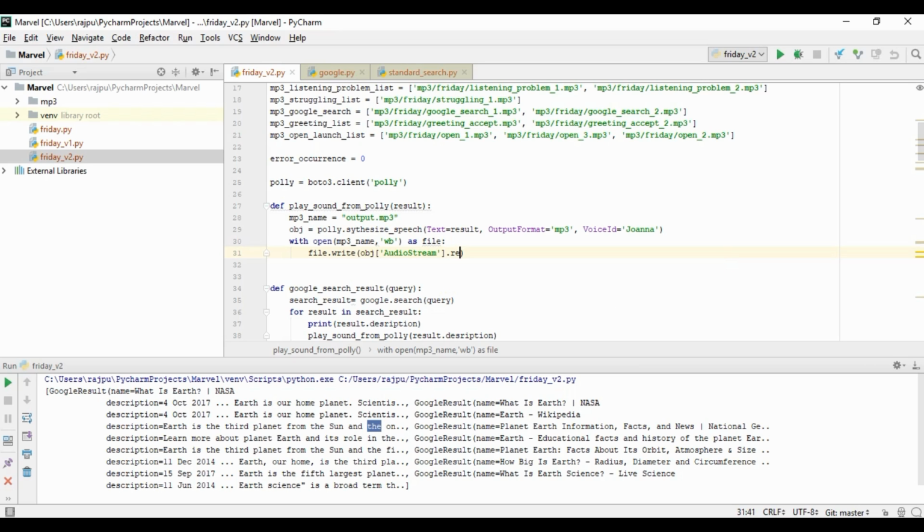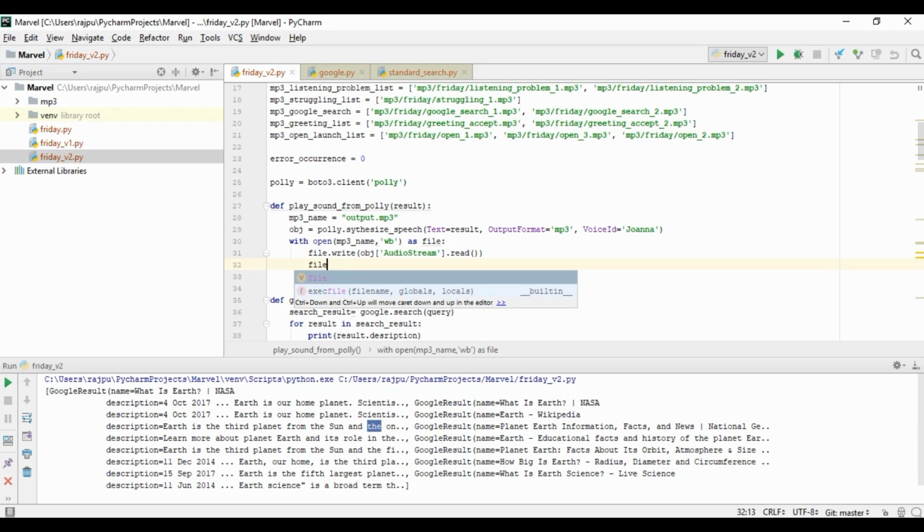So it has a method read, and then we will close the file with file.close.